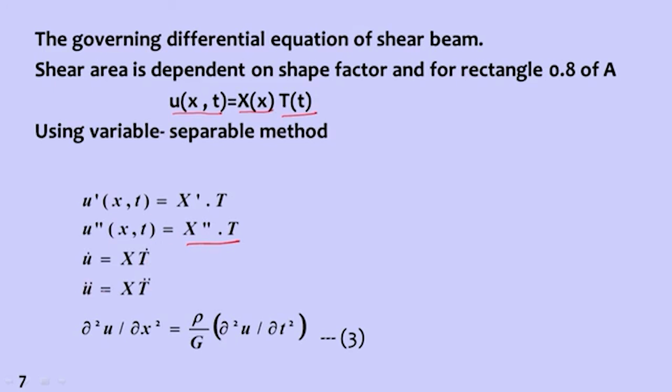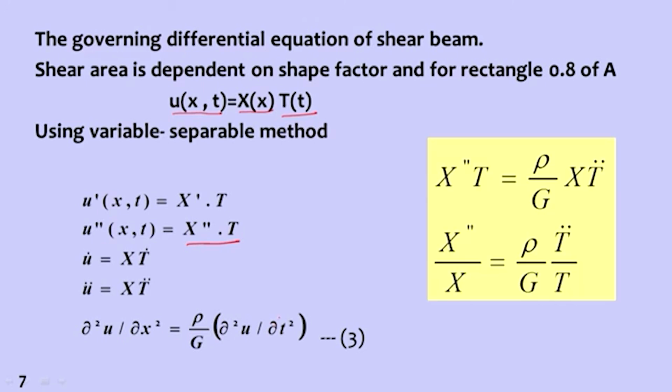Now if I substitute in the governing differential equation, ∂²u by ∂x² is equal to rho by G ∂²u by ∂t², I get X double prime T is equal to rho by G X T double dot.